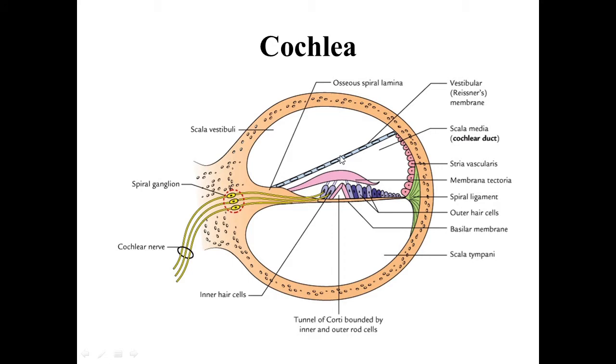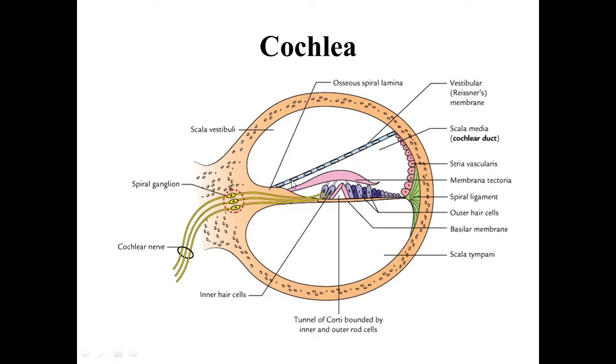These two membranes, the vestibular membrane and the basilar membrane, divide the canal into three parts. Above the vestibular membrane, this part of the canal is called the scala vestibuli.